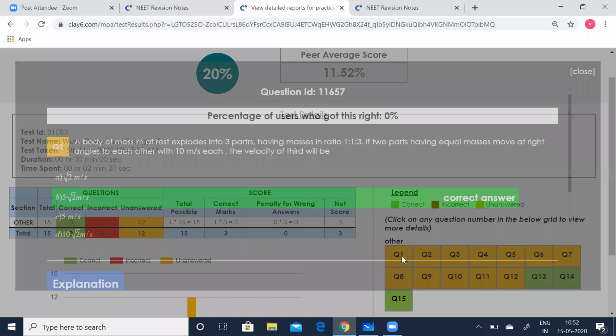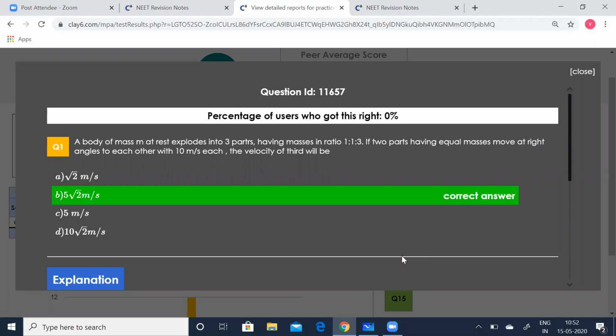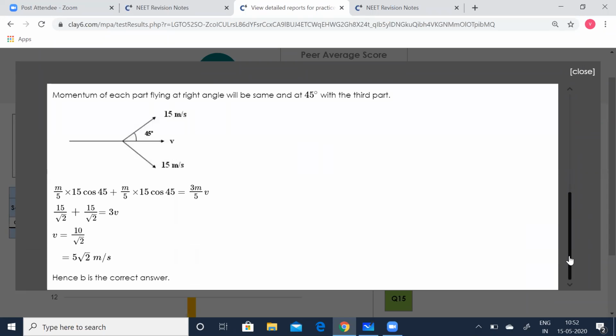Click that. You can see a body of mass at rest explodes into 3 parts having masses in ratios 1:1:3. The correct answer is 5√2. In case you had answered wrongly, you can verify. Of course, you have the explanation part also, to verify your answer.